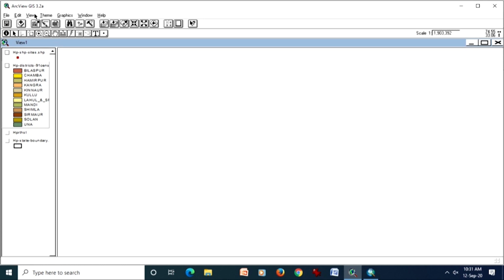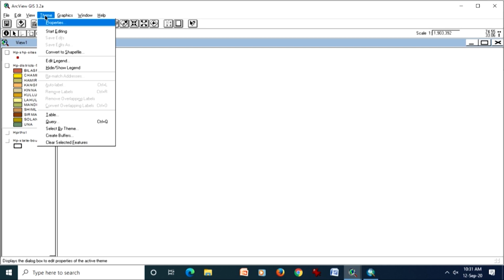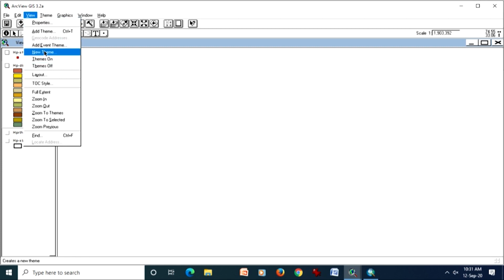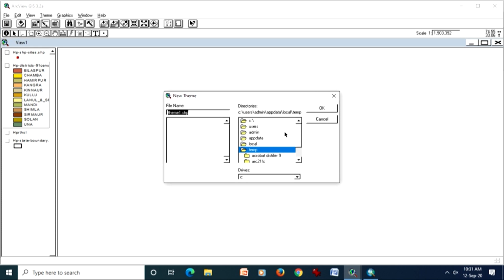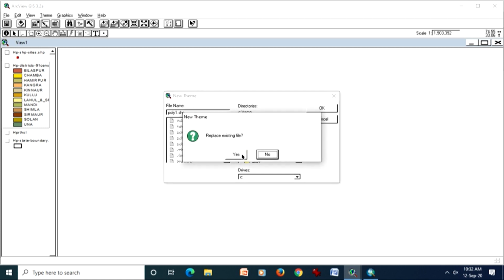So this demonstration I will do here also. What we need to do is first create a theme, and what theme? Because topology is built mainly for polygons, that is the most useful one. So I am going to create a polygon file and say where to store it. I will target the directory. For the time being I am putting it in a temporary folder, and then I give the name like poly1, all right.